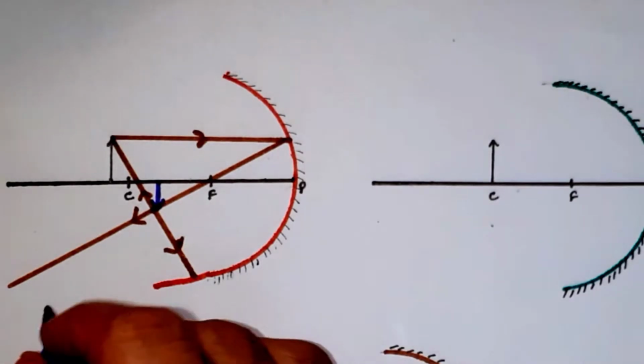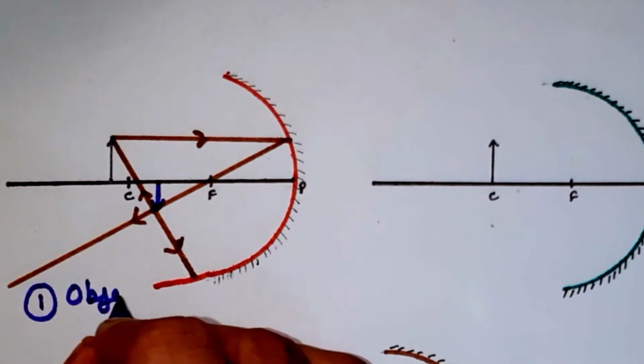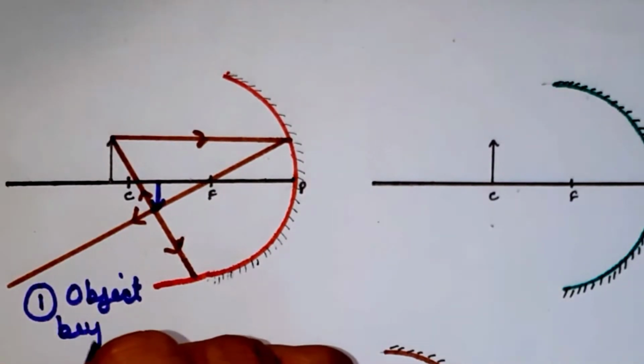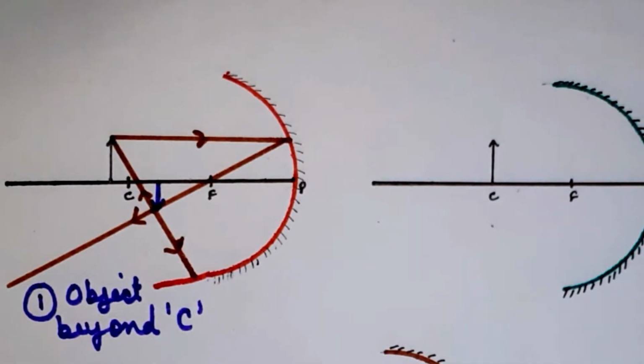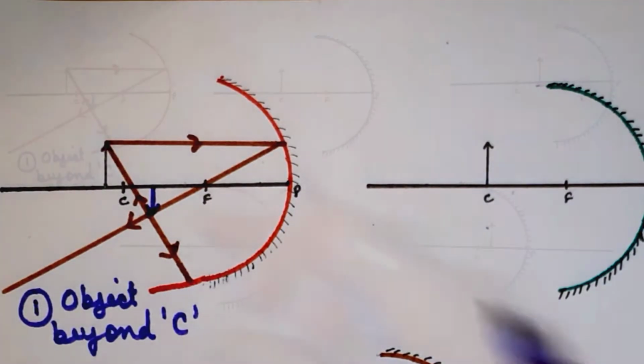Okay, so this is the first case: object beyond C. C is what? Center of curvature.